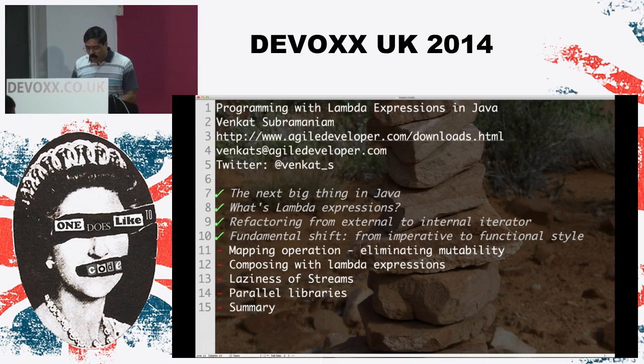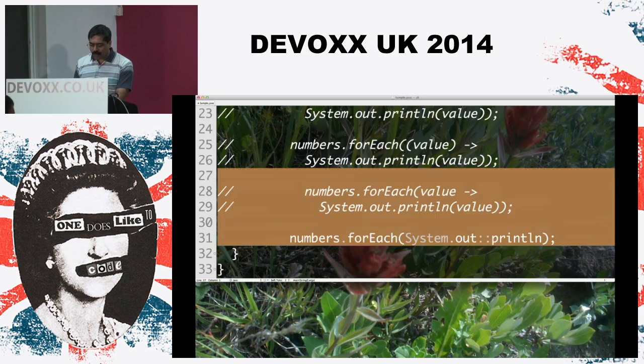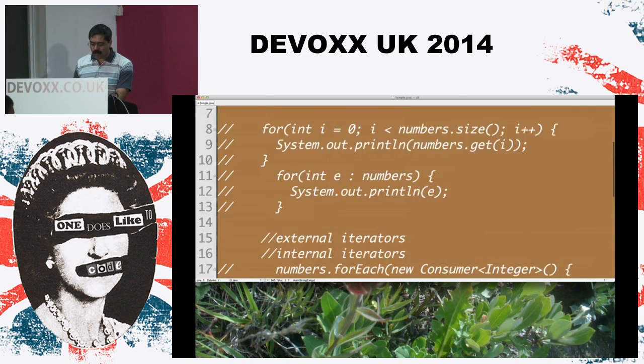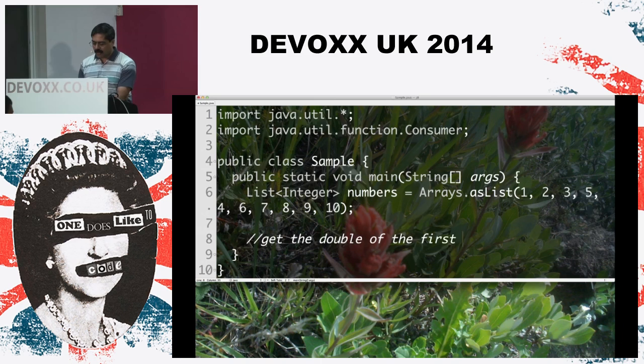Well, let's go ahead and take a look at one other example here that illustrates this particular concept a little bit further. Let's say we are interested in working with a collection of values, and how would we go about dealing with it. I want to talk about an imperative versus a declarative style along the way. So let's go back to this example for a minute. Let's say 5, and then 4, and then 6, 7, 8, and 9, a bunch of values. So let's say I want to pick the double. Let's say get the double of the first even number greater than 3.